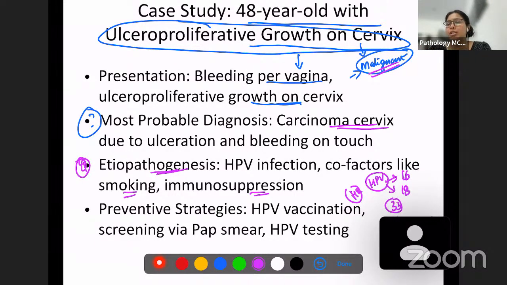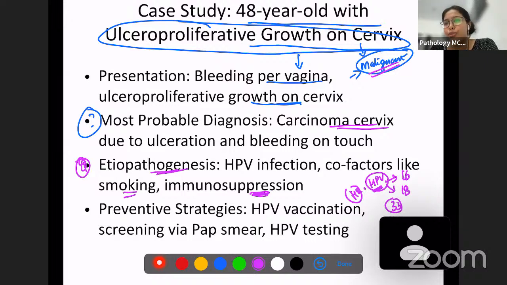So immunosuppression, it is just logical: if the patient does not have any immunity to counteract an infection, for example, the person is already a transplant recipient, or the patient is already suffering from an HIV infection. So these are some causes of immunosuppression, correct? In these cases, what will happen? There is no proper immunity to counteract another viral infection, which is HPV. So these patients are more prone to develop cervical carcinoma. These are a few etiologic factors for cervical carcinoma.